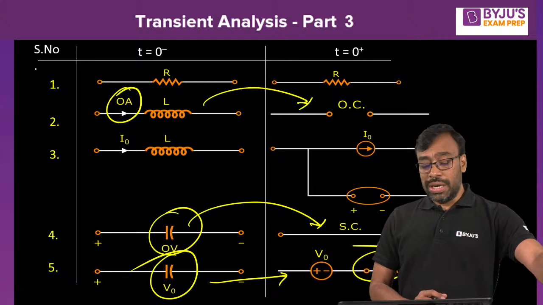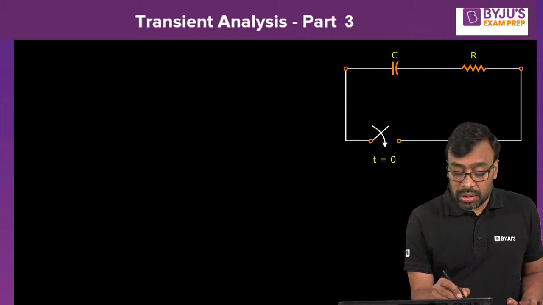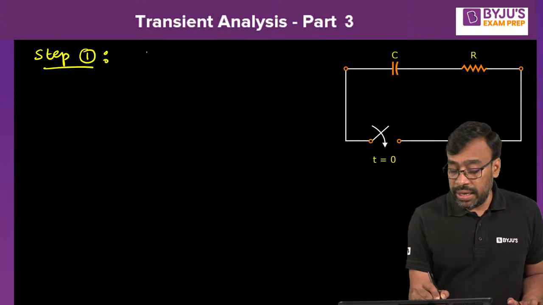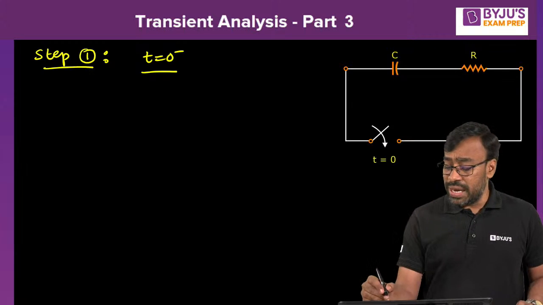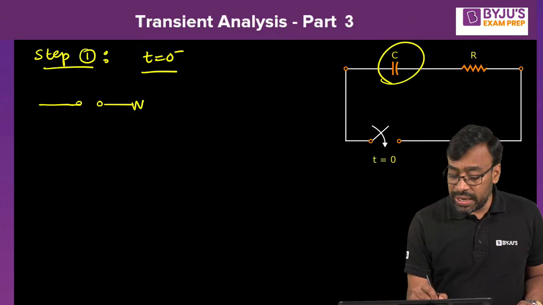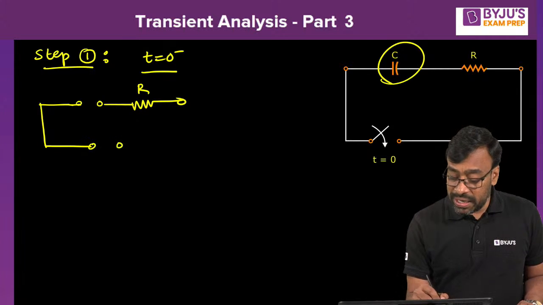Okay, fine. So let us now look at this. The problem here, we need to construct the t equal to 0 minus equivalent. First of all, step 1, t equal to 0 minus equivalent. Tell me, t equal to 0 minus means what? The capacitor is acting like an open circuit, as we have just seen. The switch is in open condition.